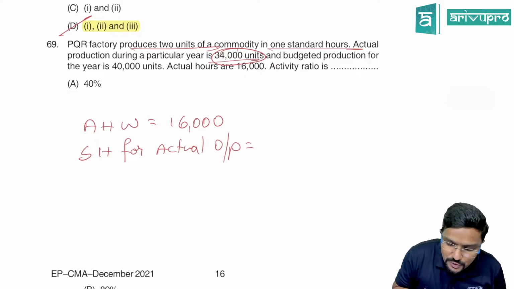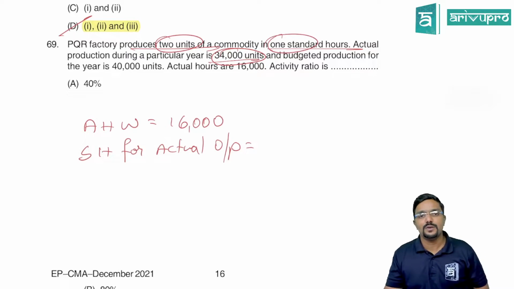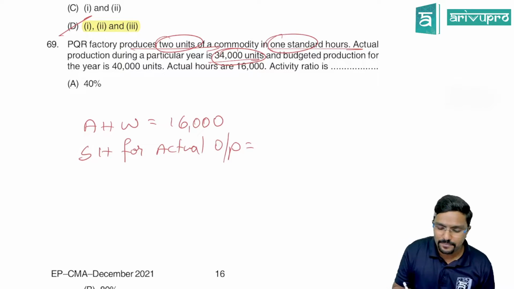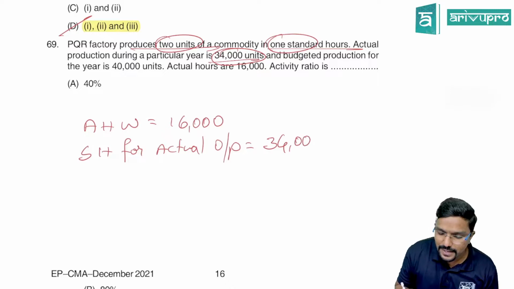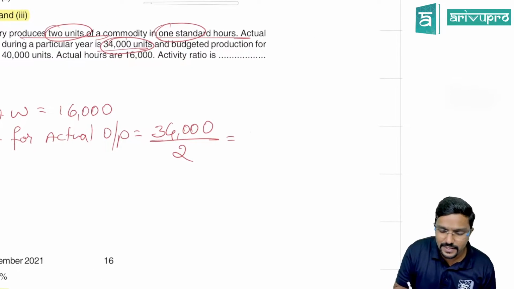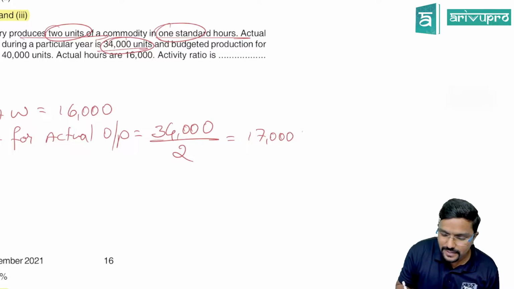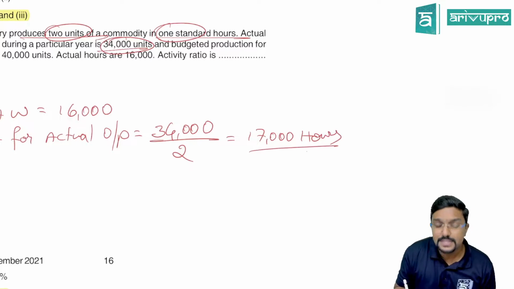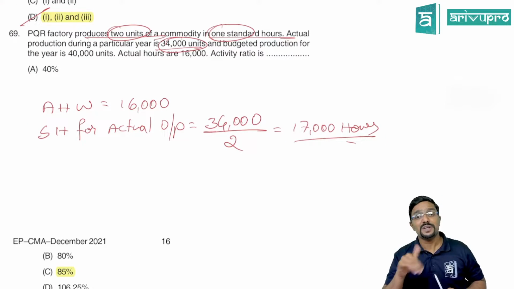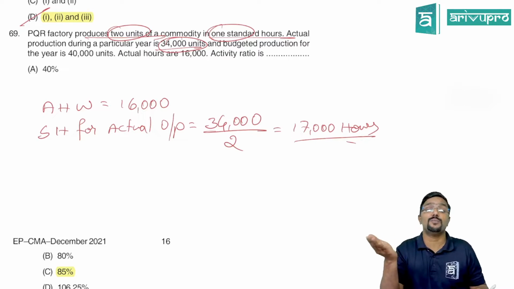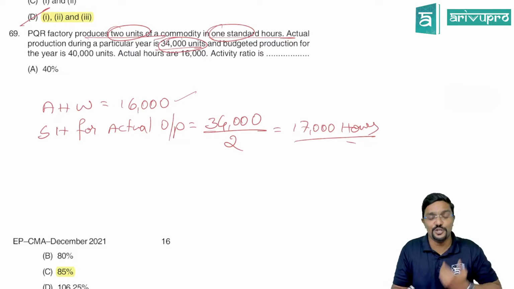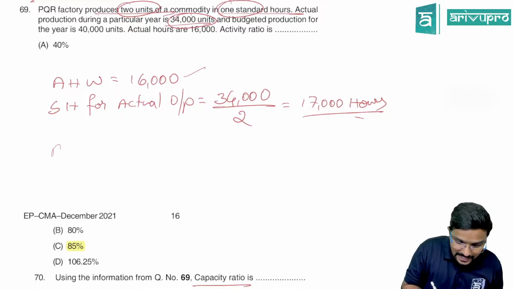So you were supposed to produce 2 units in 1 hour. To produce 34,000 units, how many hours you were supposed to take? 34,000 divided by 2, that is 17,000 hours. Standard hours for actual output means to produce 34,000 units, you were supposed to take 17,000 hours. But how many hours you have taken? 16,000 hours. Good only.